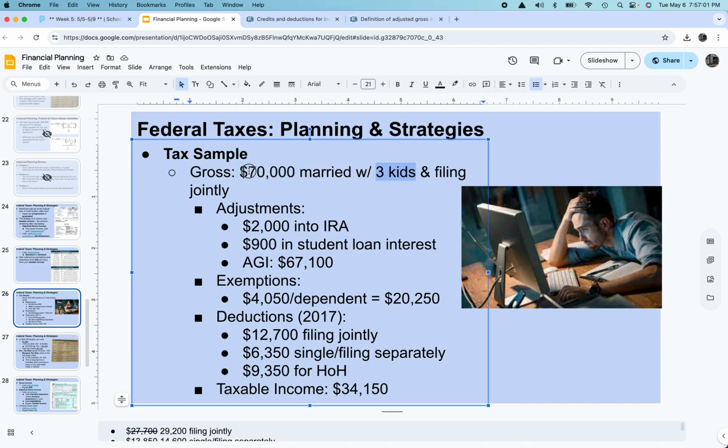Their adjustments from their $70,000, they got $2,000 into an IRA, so that drops their taxable income down to $68,000. Then they got $900 in student loan interest, so that subtracts another $900 off the top. That brings their taxable income down to $67,100. Then we go into exemptions. We take $4,050 for the, what do we got, 5 people in their family. That's another $20,250, taking us down to, oh goodness, what is that?